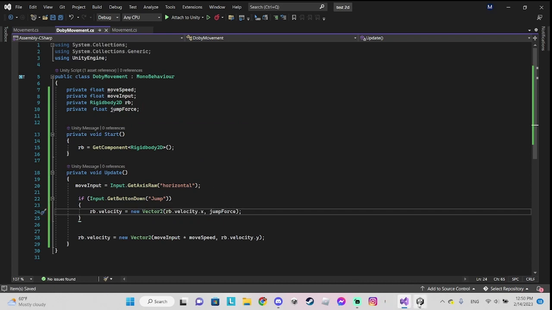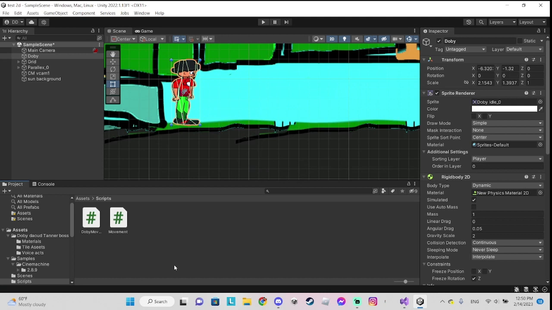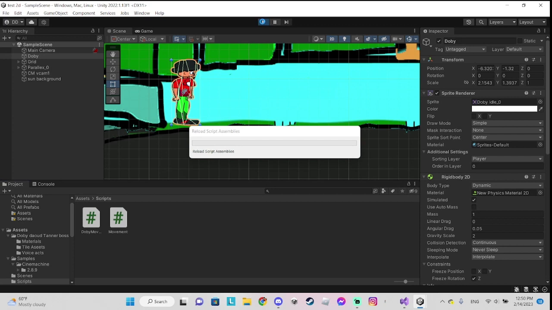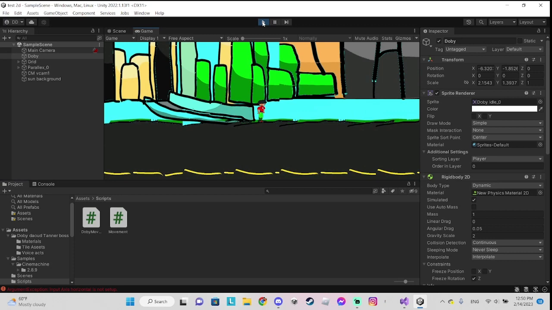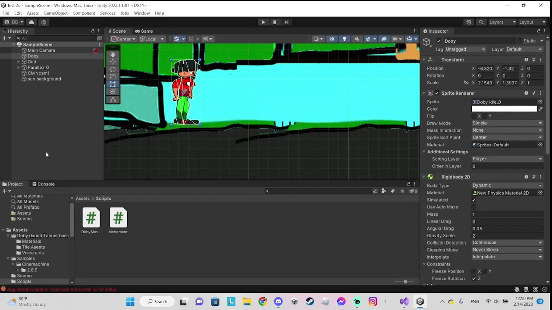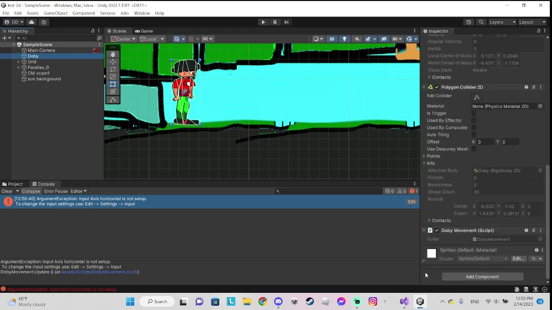Okay, so let's go test it out. It's loading the script because there was an error. Okay, it's fixed. Now we go try our script. Wait, we wrote horizontal wrongly, or we didn't edit it.